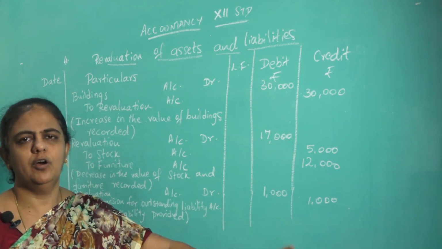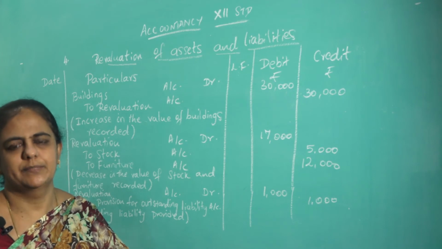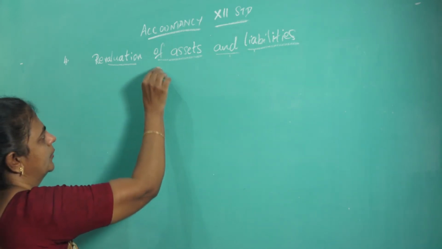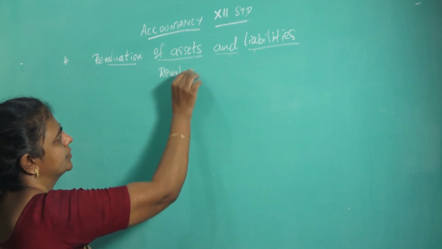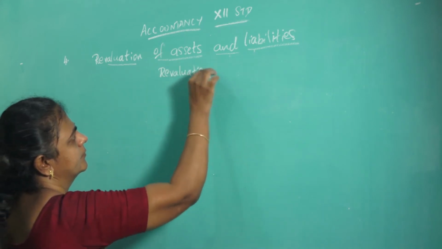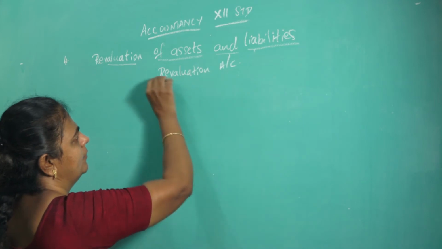Then you go for revaluation account. Revaluation account, it's a ledger. So write in the center of the page: revaluation account.